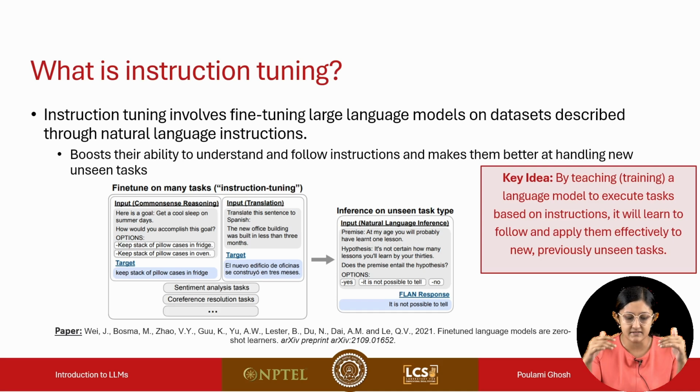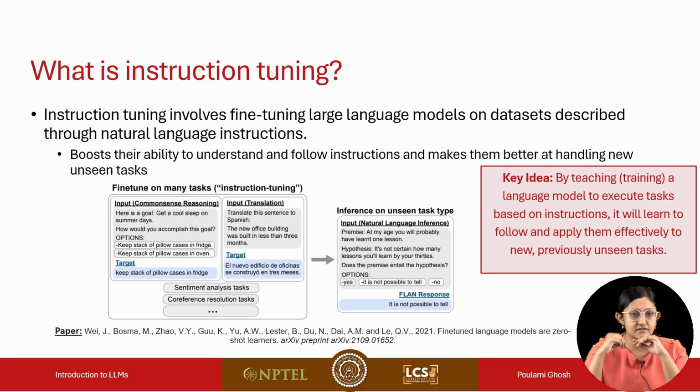So these datasets contain examples that demonstrate to the language model how it should respond to an instruction. This boosts their ability to understand, reason, and follow instructions. And when it comes across a new unseen task, it becomes better at handling them.